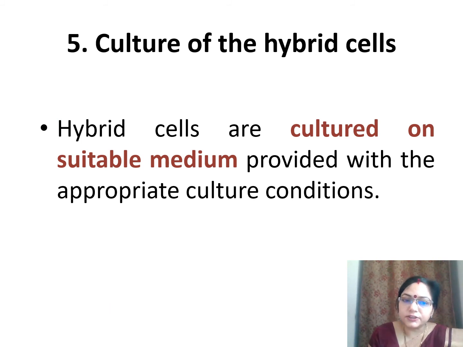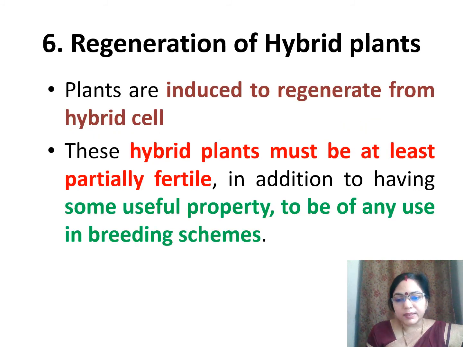The next step is culture of hybrid cells. Hybrid cells are cultured on suitable medium and provided with the appropriate culture condition. When the hybrid is selected, then the next step is its regeneration. So the next step is regeneration of hybrid plant. The plants are induced to regenerate from hybrid cell. These hybrid plants must be at least partially fertile, in addition to having some useful property to be of any use in breeding scheme.